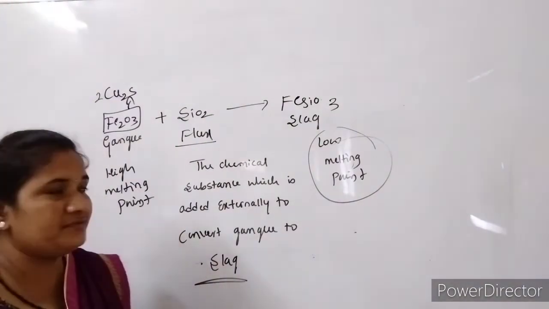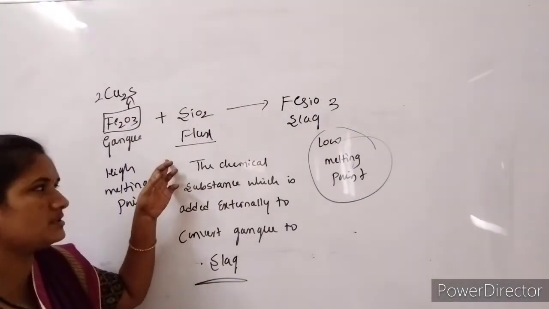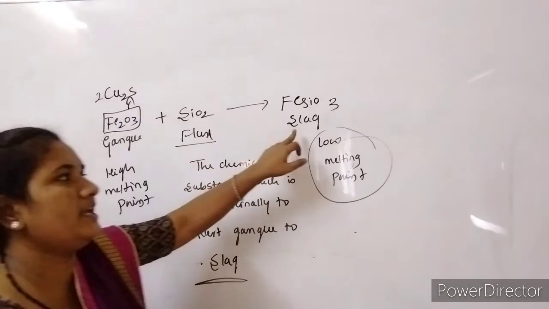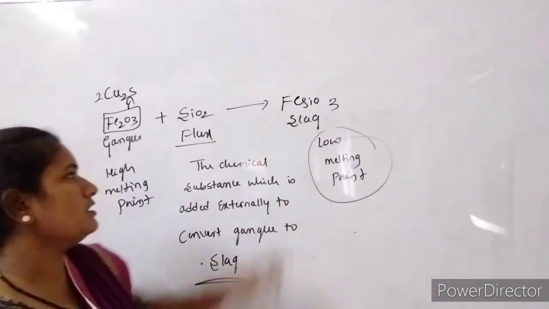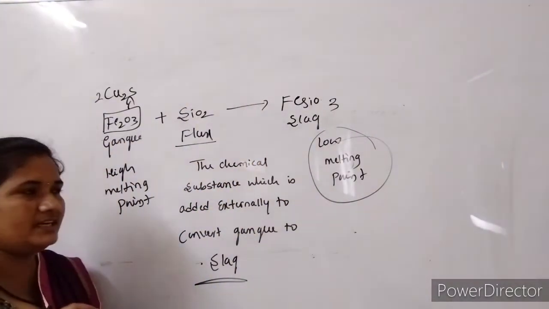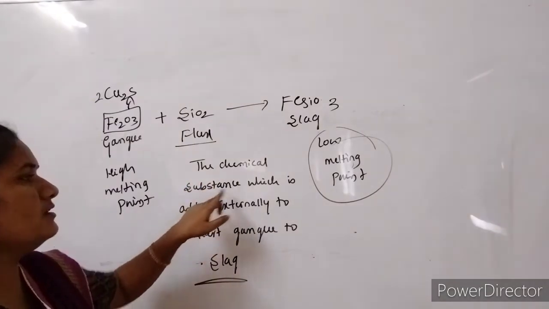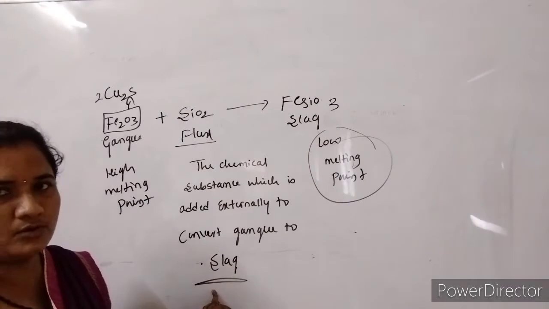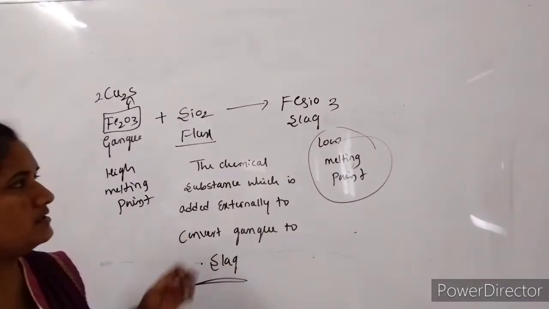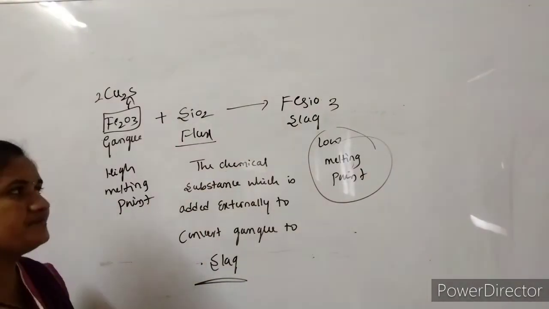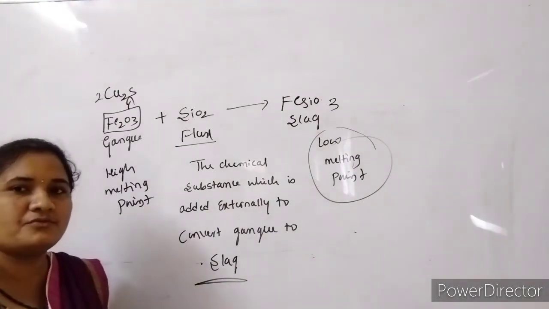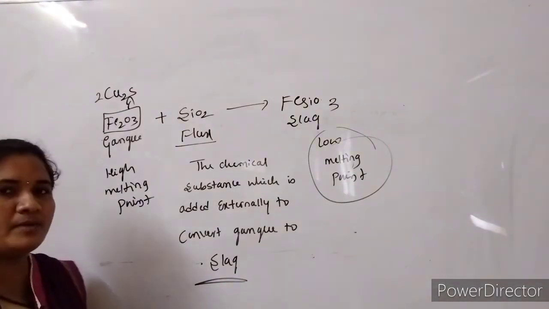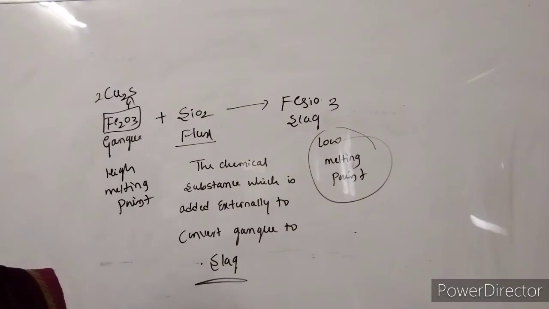The definition will be asked: what is flux, or define flux and define slag, for a 1 mark question. Flux can be defined as the chemical substance which is added externally to convert gangue into slag. Slag is the substance formed by the combination of gangue with flux, and it has a low melting point.